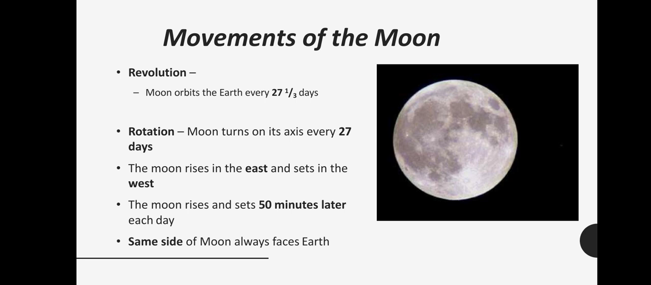And if we talk about its rotation, that is revolving around its own axis, the Moon turns on its own axis every 27 days. So the same time period is shown in revolution and rotation days. The Moon rises in the east and sets in the west, and the Moon rises and sets 50 minutes later each day. The same side of the Moon always faces Earth, because we cannot see the backward side of the Moon.